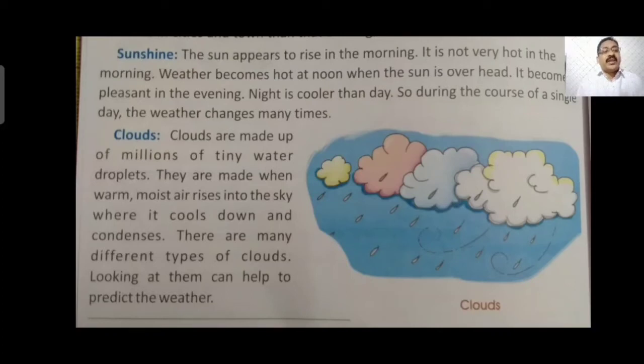But they are lighter clouds. At that time it doesn't rain. These clouds go on accumulating, depositing day by day and become heavy. And this heavy cloud we generally see in the rainy season in the form of dark black color clouds floating in the sky. That can cause the rain anytime. When it rains, the weather changes from hot to cold. So cloud also has an effect on weather.